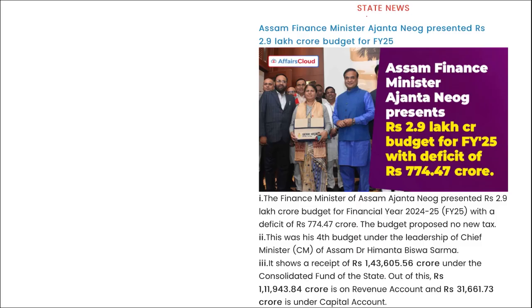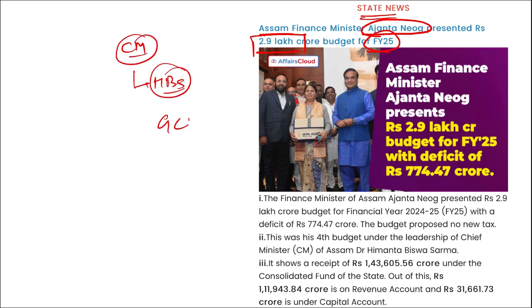Next is state news. Assam's Finance Minister Ajanta Neog has recently presented the budget worth 2.9 lakh crore rupees for fiscal year 25. Correct? Who is the Chief Minister of Assam? Himanta Biswa Sharma, and Gulab Chand Kataria is the governor there. So friends, these were your important current affairs.